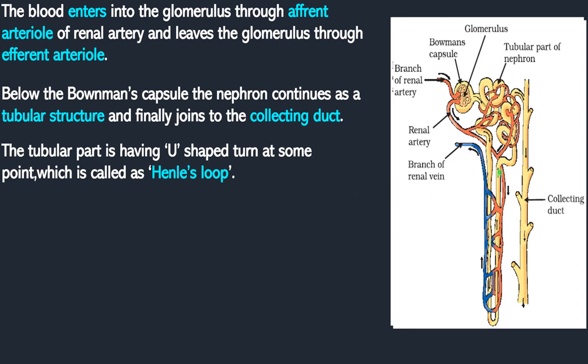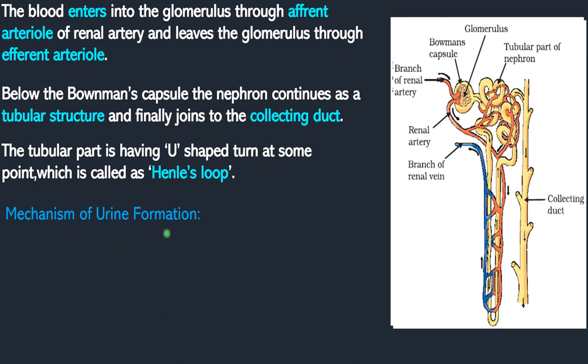Nephron. They will ask it for 4 marks or 3 marks. If they only ask to write the structure of nephron, they will ask it for 3 marks. If they ask along with the diagram, write a neat labelled diagram and explain the structure of nephron, they will ask it for 4 or 5 marks. Sometimes the diagram is also asked for 3 marks: write a neat labelled diagram of nephron. So these two diagrams are important in excretion: the excretory system of human beings, and the structure of nephron. Now we are going to see the mechanism of urine formation in our kidneys or nephron.